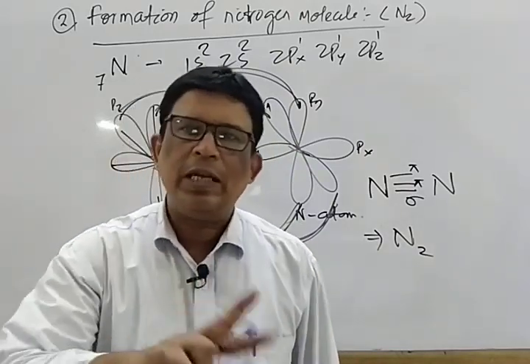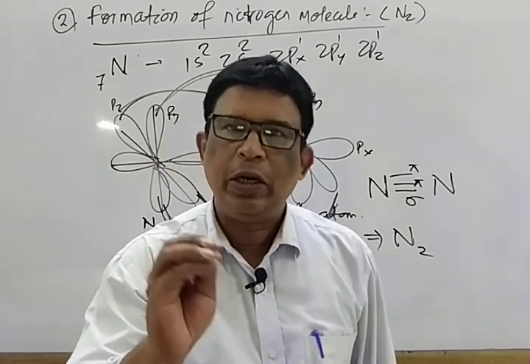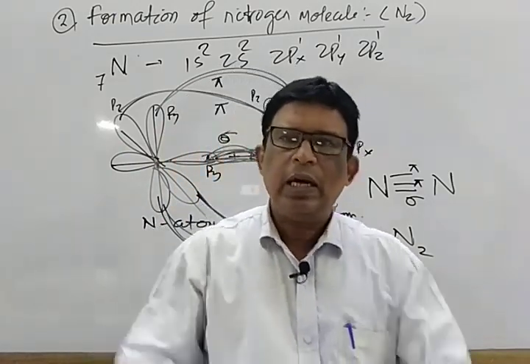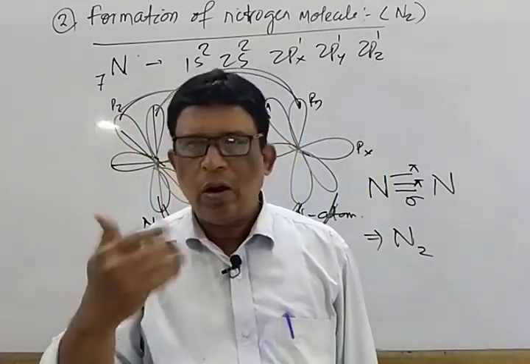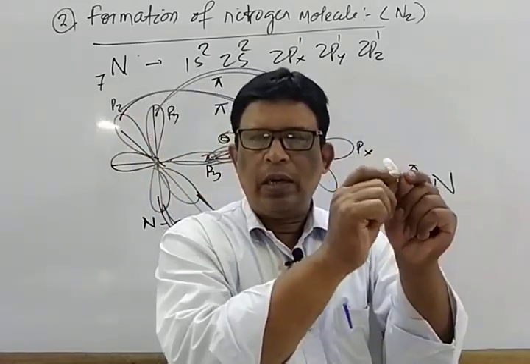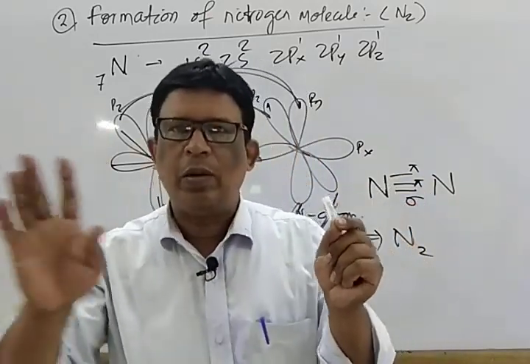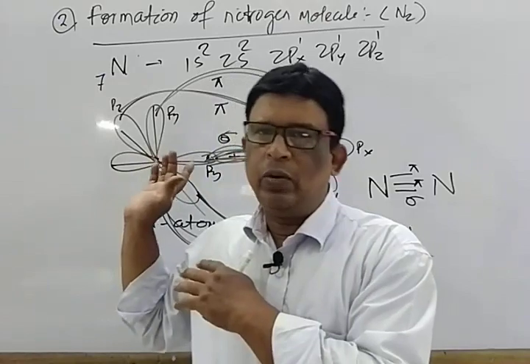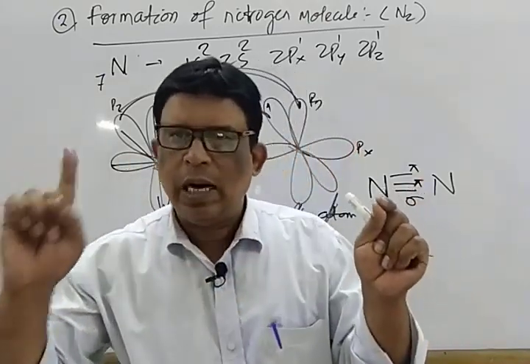Next we discuss the difference, a very important 2-mark question: distinguish between sigma bond and pi bond. For a 2-mark question, a minimum of 3 to 4 points is needed. Mark that. On the left side sigma bond, on the right side pi bond. Don't worry, listen first, then we write one by one. Point 1, sigma: head-on overlapping. Point 1, pi: sidewise overlapping.